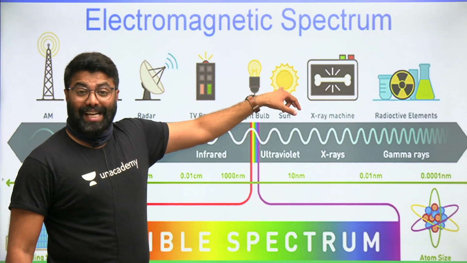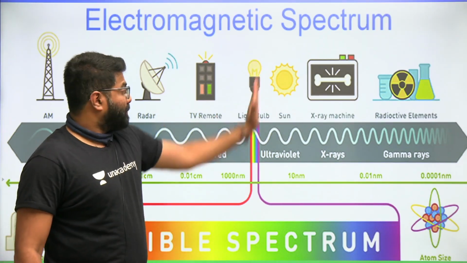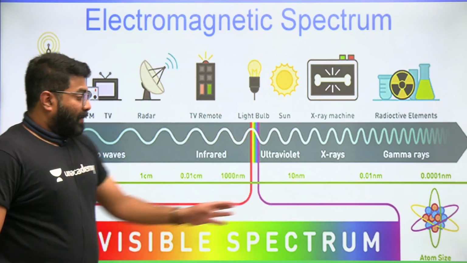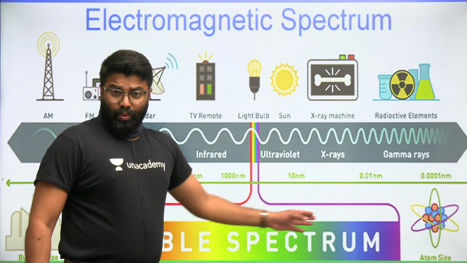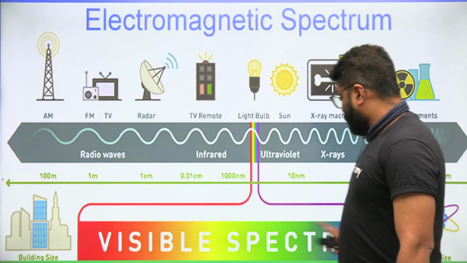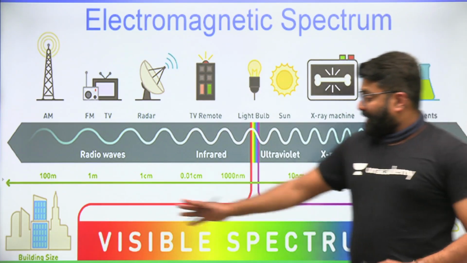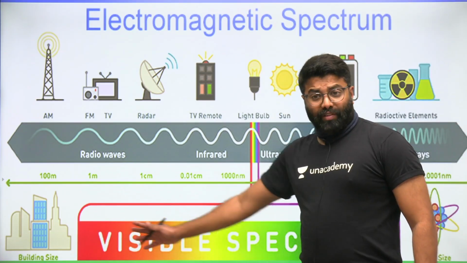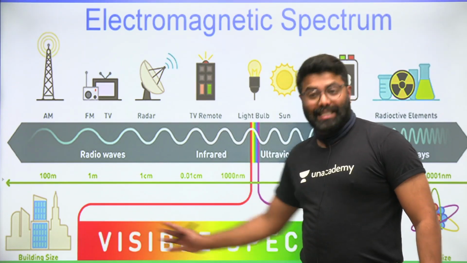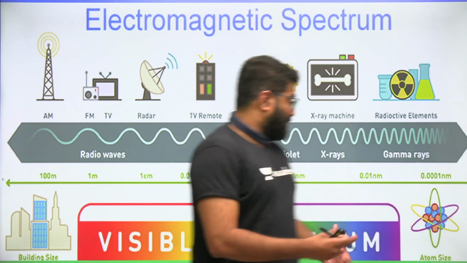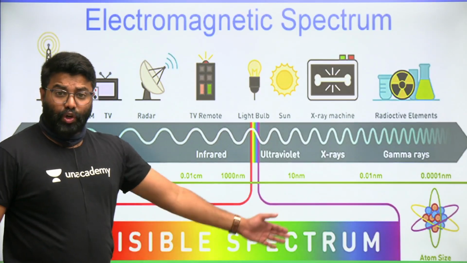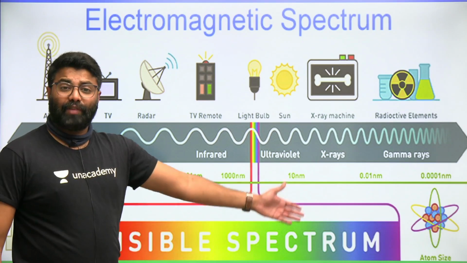So sun emits X-ray, UV, visible and near infrared. Okay, you can see the visible spectrum mentioned here. Violet, indigo, blue, green, yellow, orange, red. You can see here. So red and orange have longer wavelength, so they can travel longer distance. So they are scattered less here. Whereas here you can see violet, indigo, blue, green. So they have shorter wavelength. As a result, they get scattered very quickly.